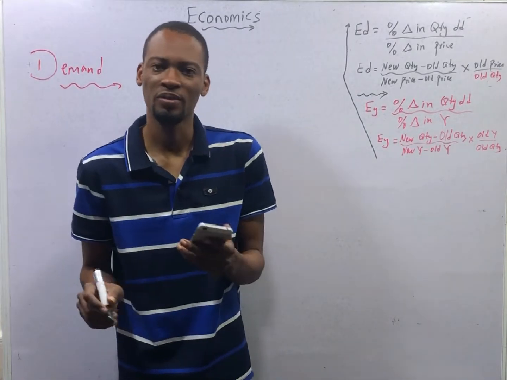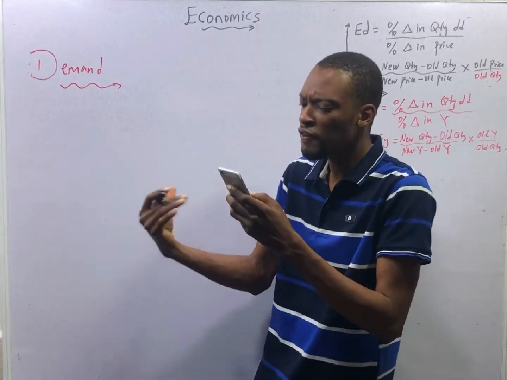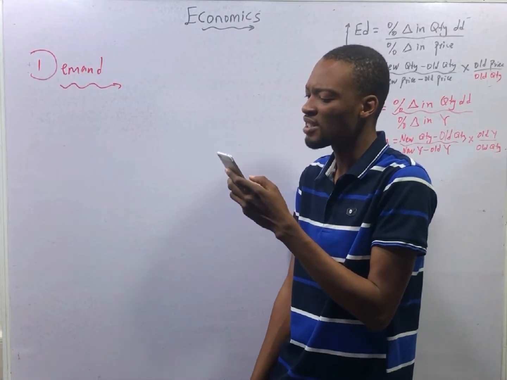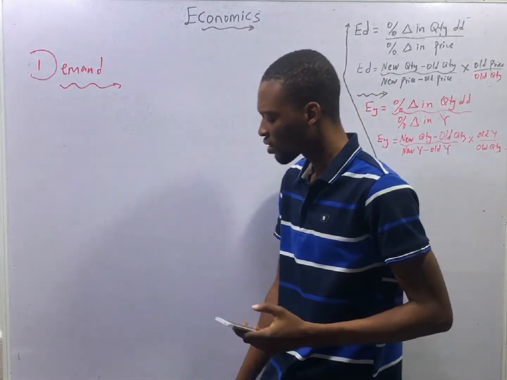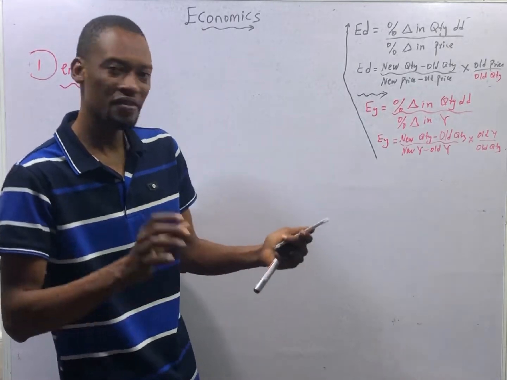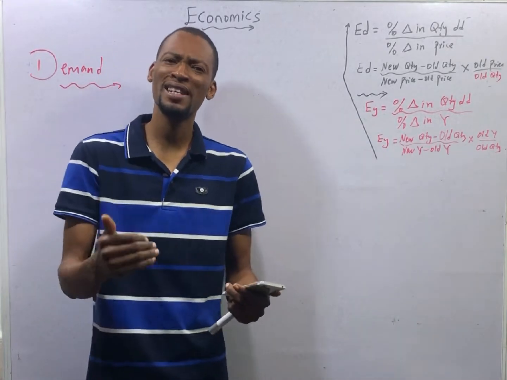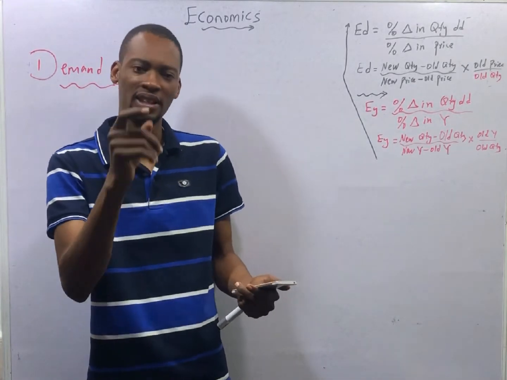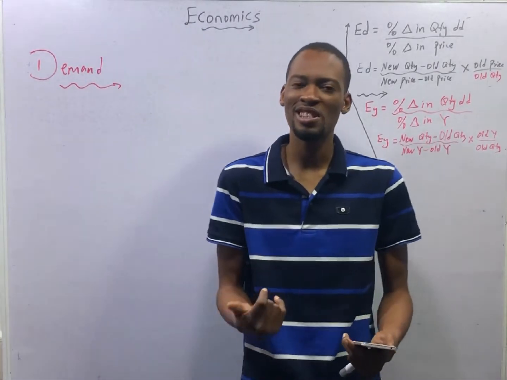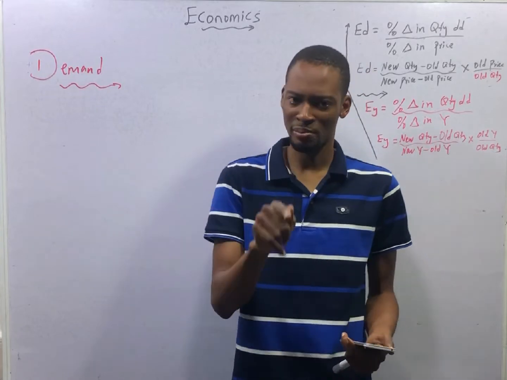Look at this question. Which of the following matters may account for changes in demand? Up to now, we've been able to establish that we have change in demand and we have change in quantity demanded. Anytime you hear price, then you are dealing with change in quantity demanded.